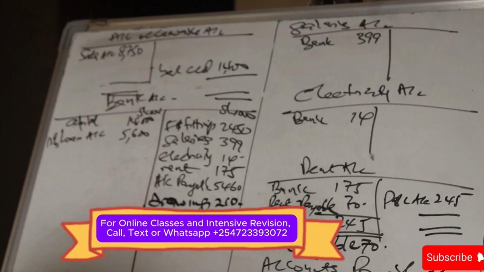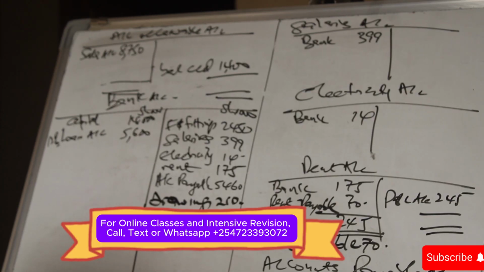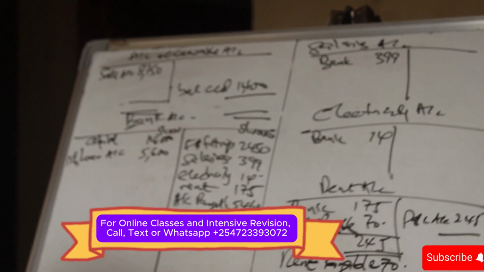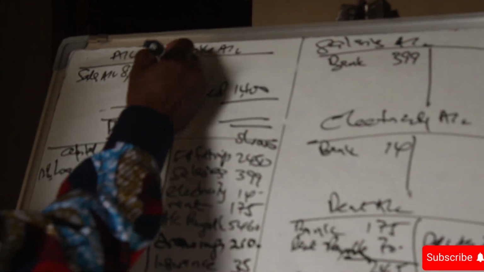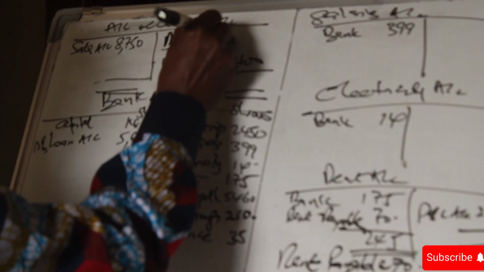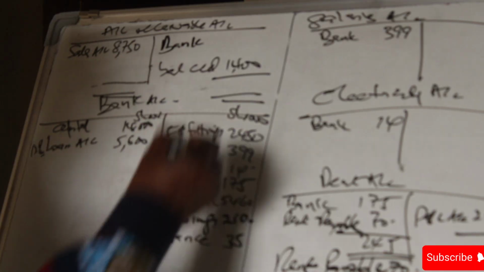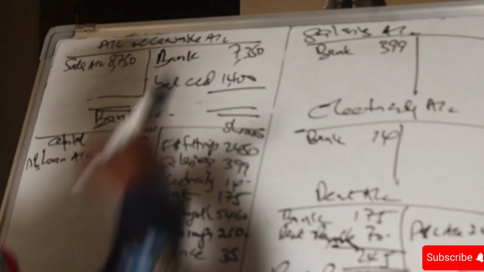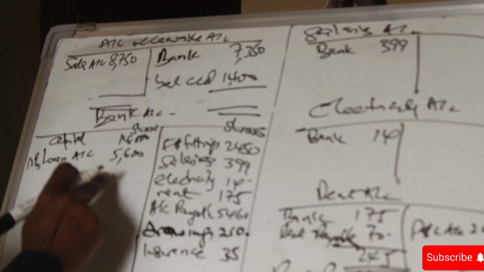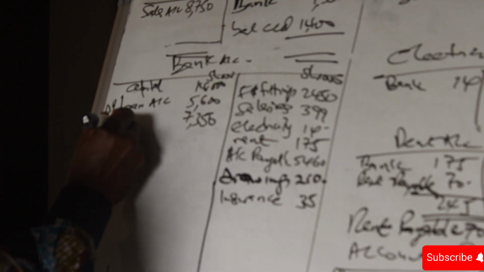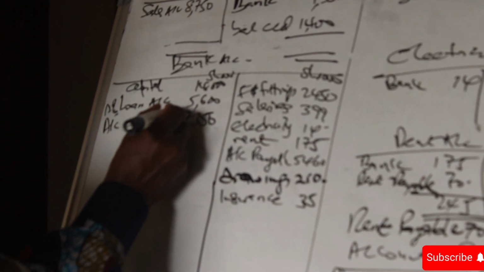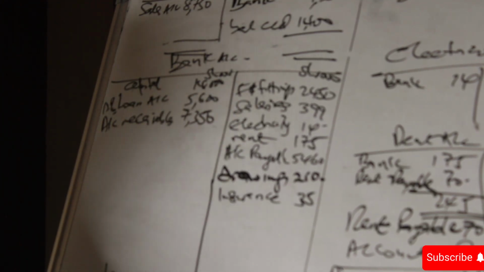So how much did we collect? Out of 8,750 minus 1,400, which we had not collected at the end of the year, we are making 7,350. So we are collecting 7,350 through bank. We credit accounts receivable as we debit bank with 7,350, coming from accounts receivable. And that way we can close all our accounts as we prepare our income statement and balance sheet.